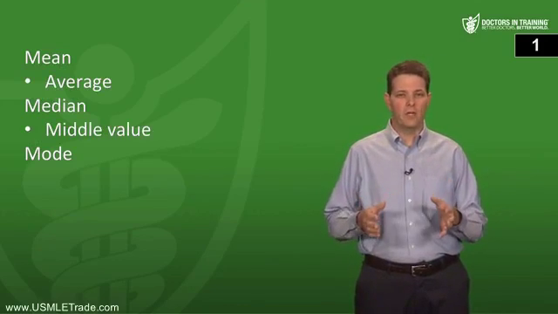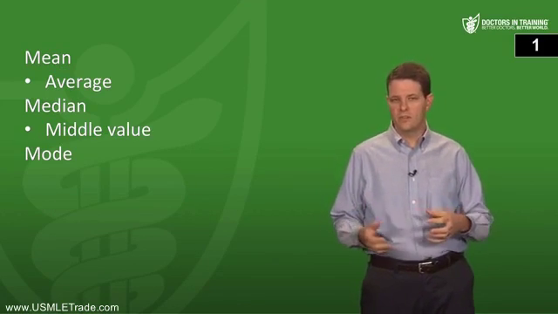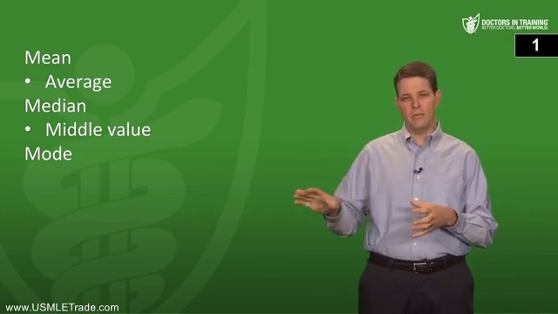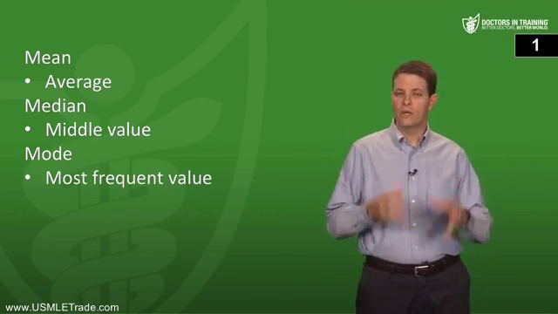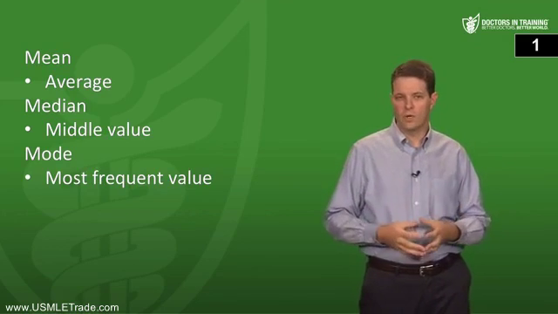Median is the middle value, taking into consideration the frequency of distribution, so that half the values are above the median and half are below the median. And then the mode is the most frequent value, the value that turns up most frequently.